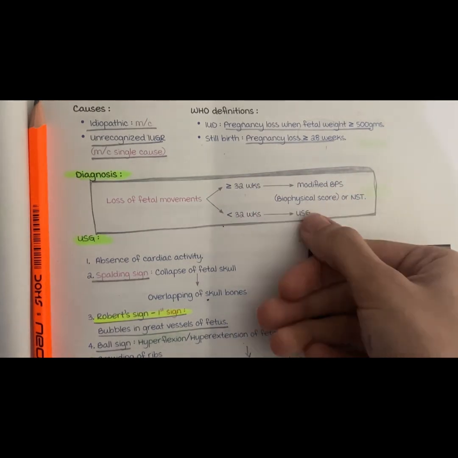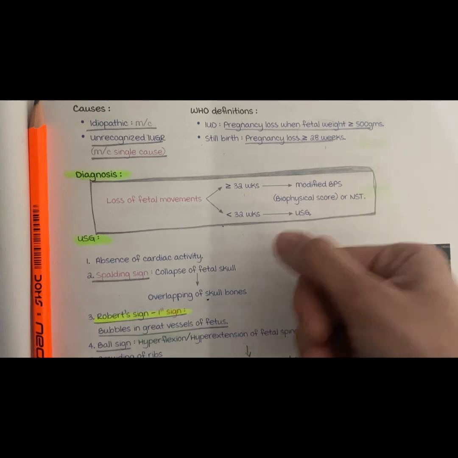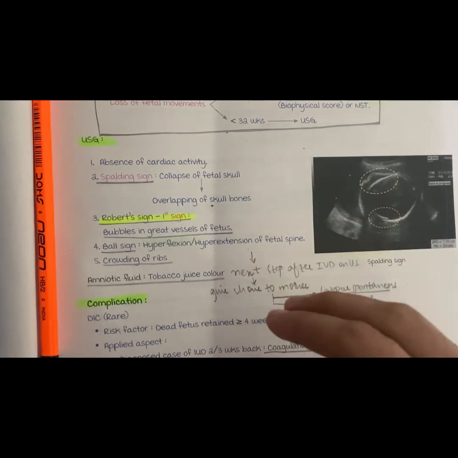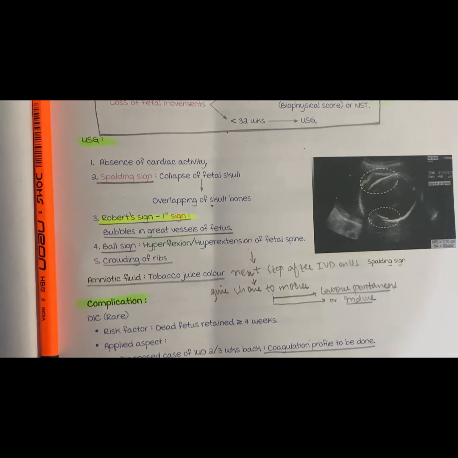I have done the next step, that is ultrasound. The next step after identifying that it is intrauterine death would be to give the mother the choice. I'm going to give the mother the choice. The preferred choice is that I want the delivery to be vaginal.